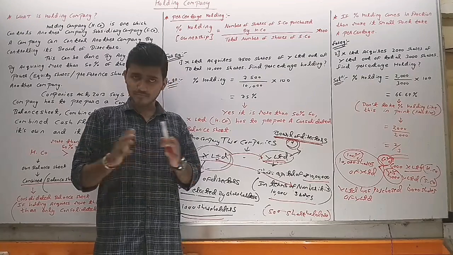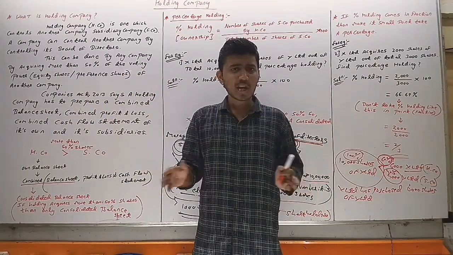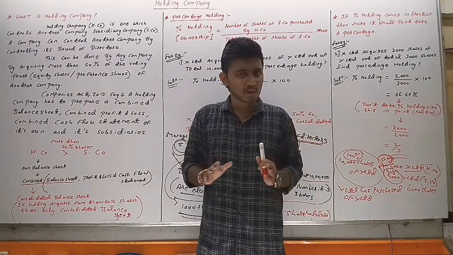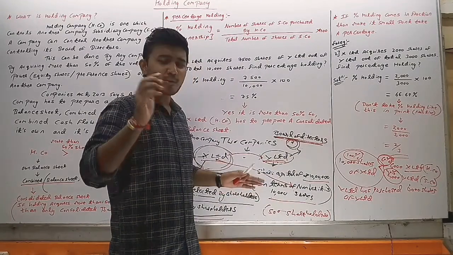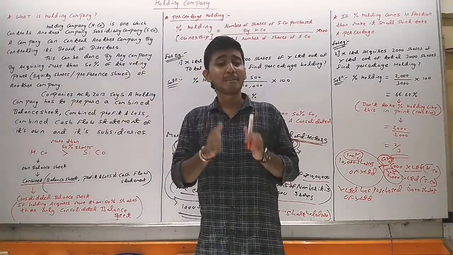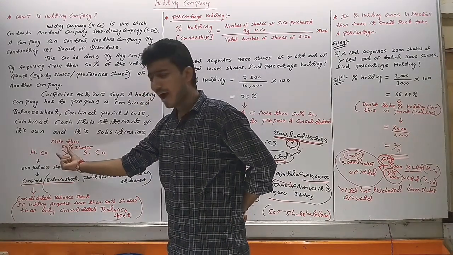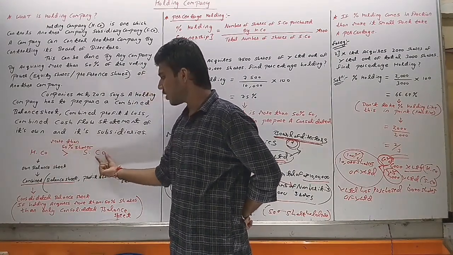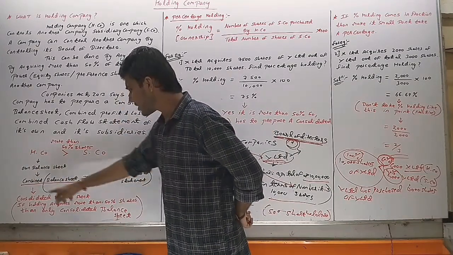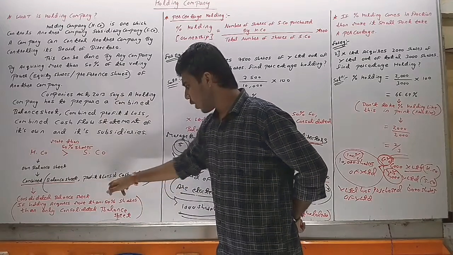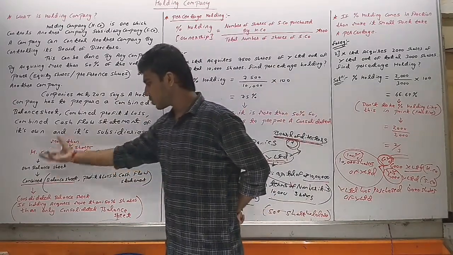It means there will not be two separate balance sheets, two separate profit and loss accounts, or two separate cash flow statements. They will prepare a combined balance sheet, a combined profit and loss account, and a combined cash flow statement. So holding company means the company which has acquired more than 50% shares of the subsidiary company. Okay, the holding company has to prepare its own balance sheet, combined balance sheet, profit and loss and cash flow statement.